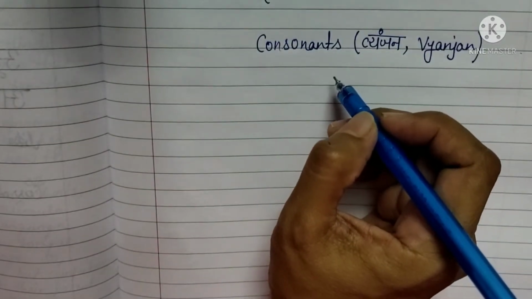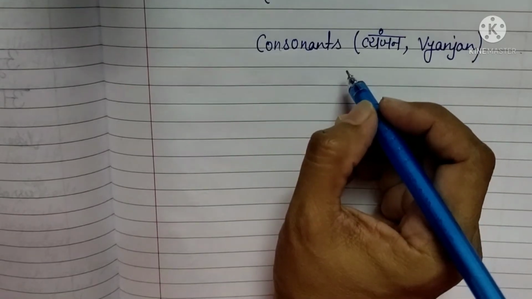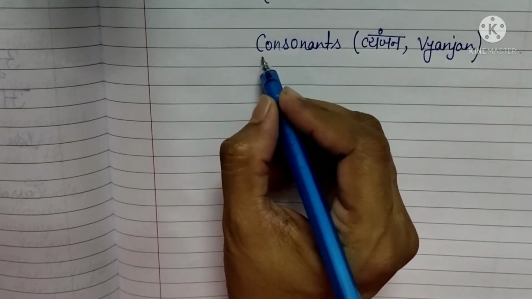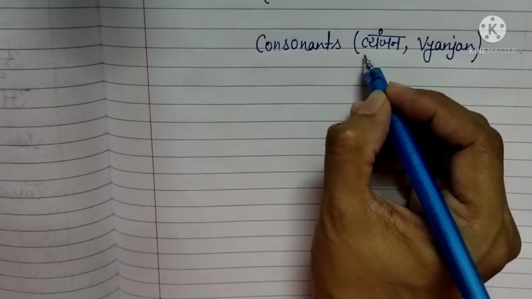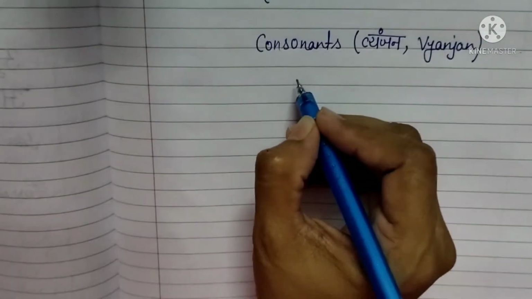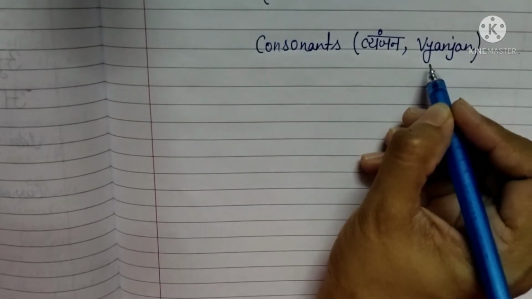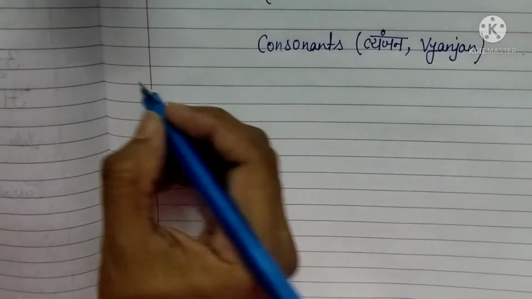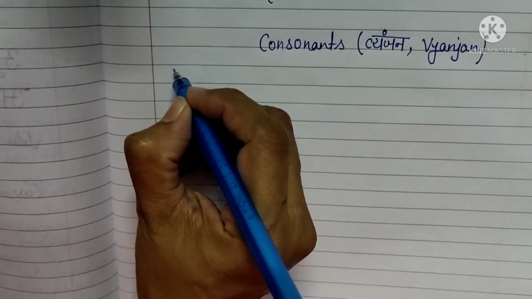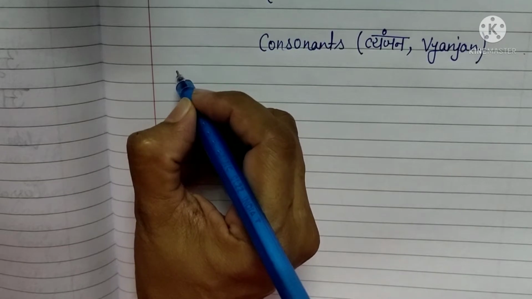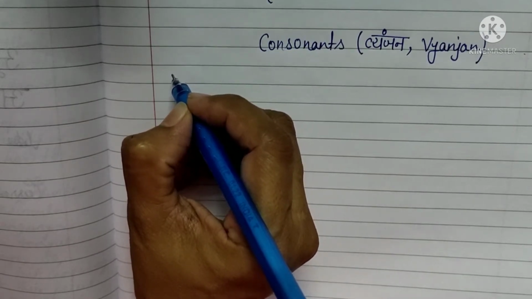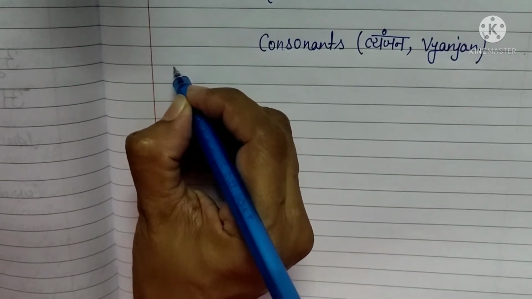As we learned the vowels in yesterday's class, in today's class we learn about the consonants. In English we call them consonants, in Hindi we call it vyanjan. V-Y-A-N-J-N, I have written so that you can pronounce it properly after reading this. Vyanjan means consonants. The first vyanjan is called ka. Please listen carefully because children always feel difficulty in pronunciation. If you cannot pronounce properly, you cannot write it properly. Okay. So the first letter is ka.